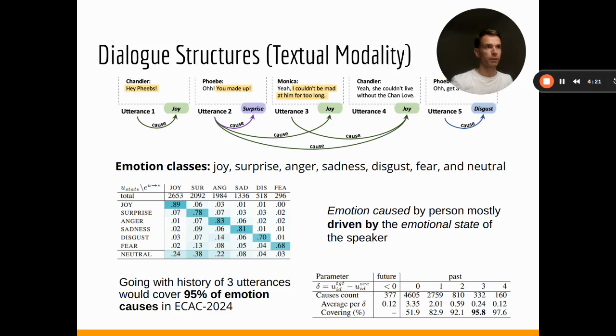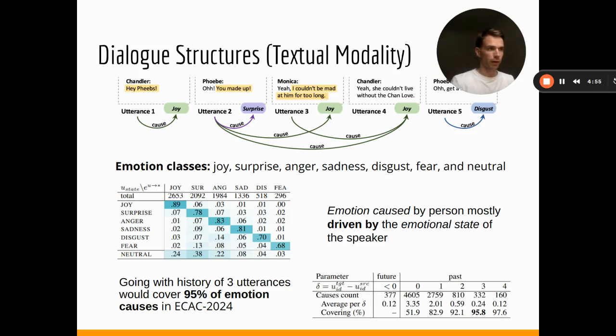Besides the actual emotion causes, the annotation also provides the emotion states of the characters within the conversations. It is worth mentioning that across all of the emotions, we see exactly the same correlation between the emotion state and the emotion a character causes to the other character within a conversation.